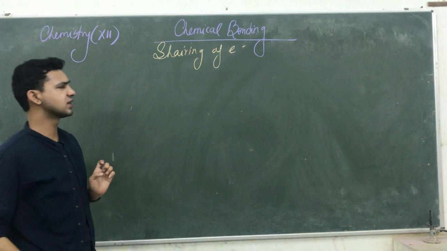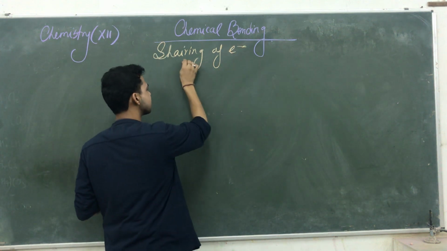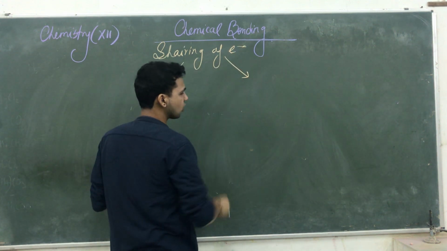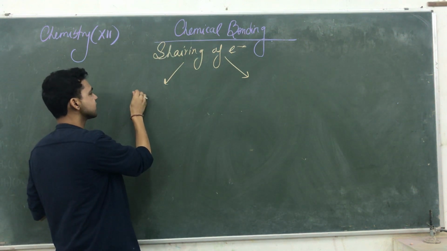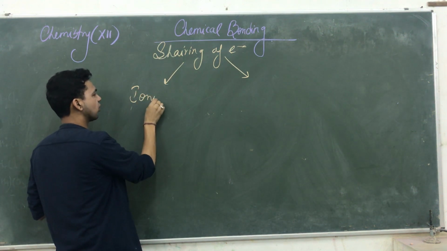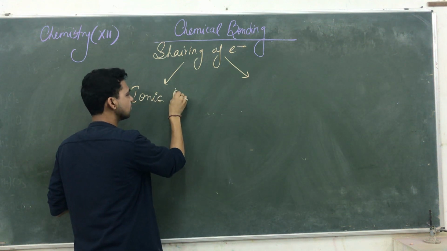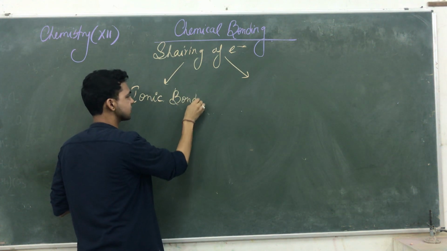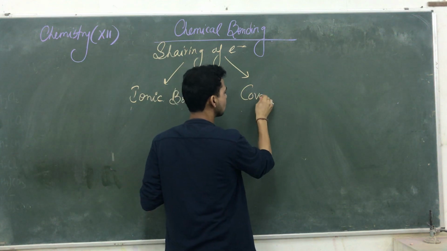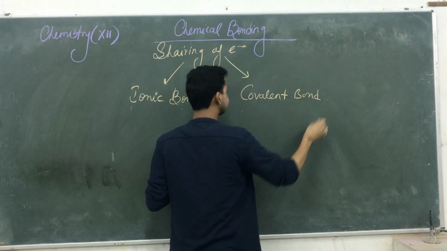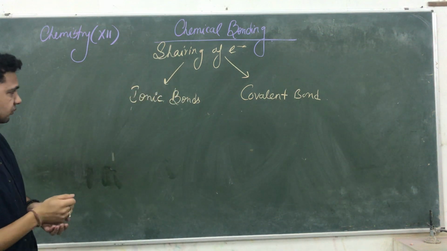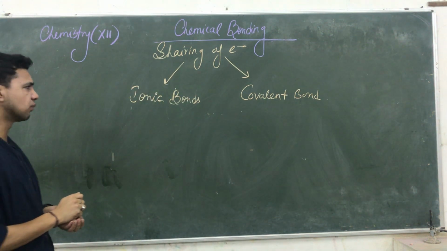So on the basis of the sharing of electrons, the chemical bond is divided into two parts. There are different types of bonding, but we are going to teach you only two kinds. The first is known as the ionic bond. And the next one is known as the covalent bond.